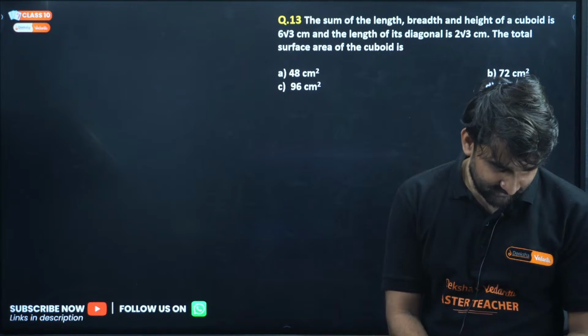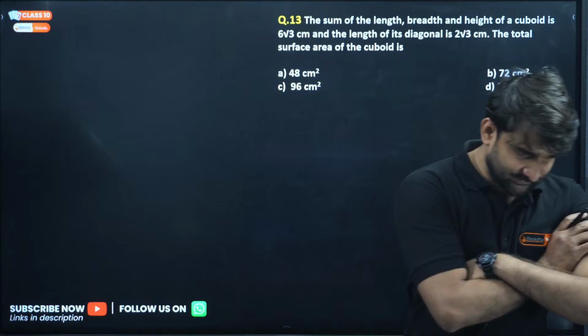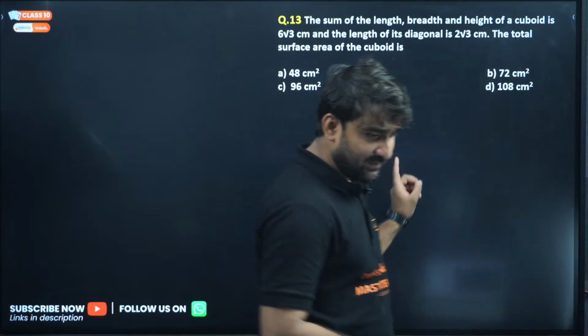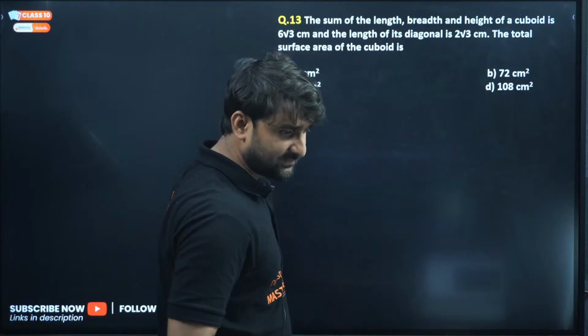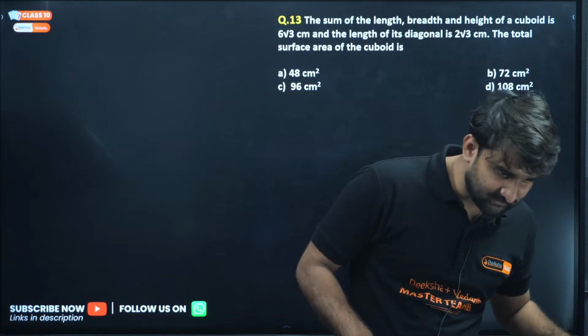There is a formula for this. I'm waiting for others' responses. So many students are watching, but no one is giving me the answer. C option is writing 96. Only 2. Yes, Subhash is writing the formula also.